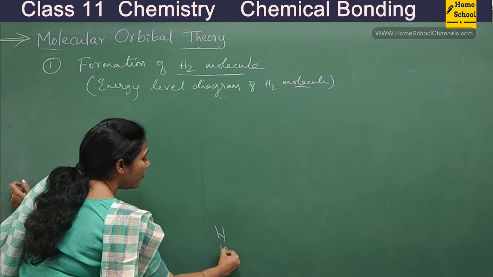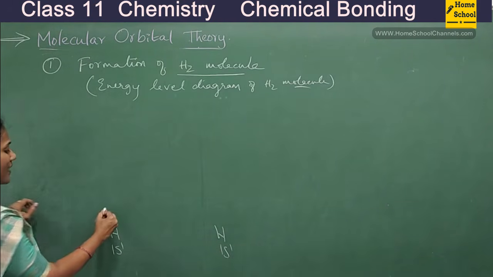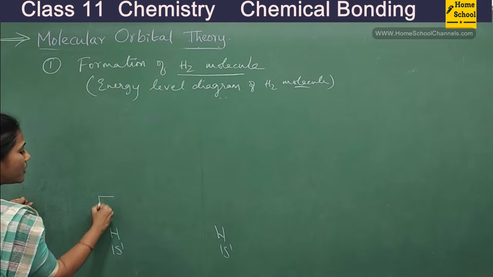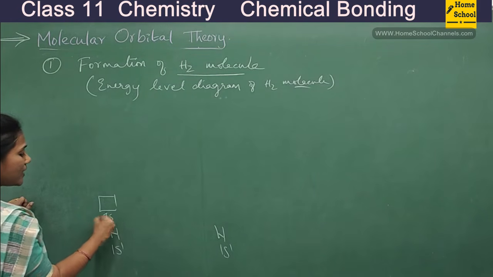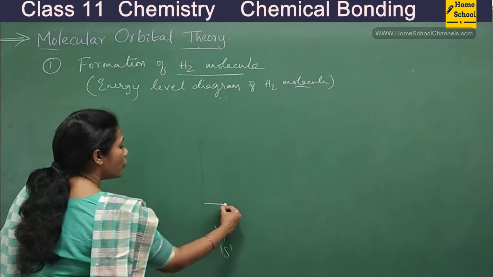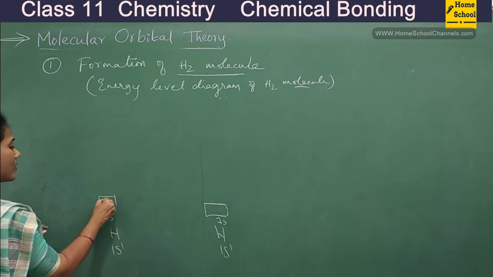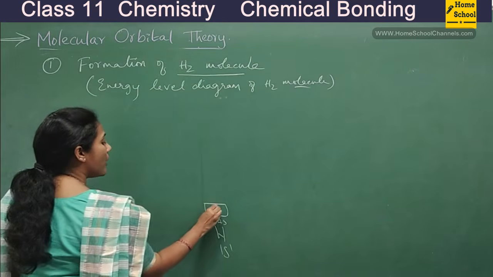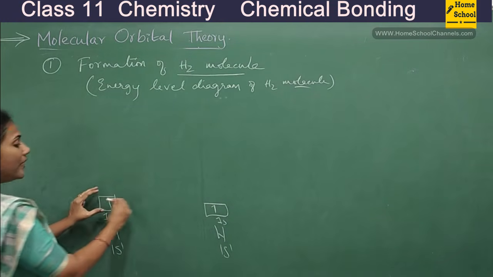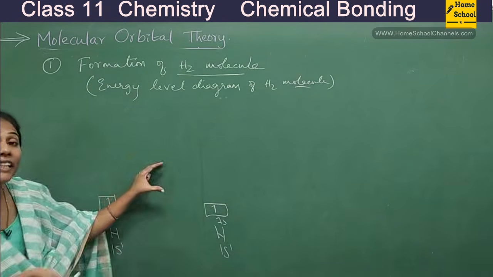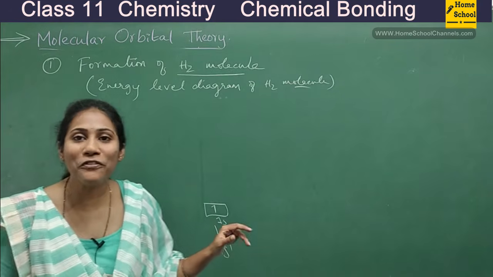So here also you have 1s1. 1s orbital, let me represent this way. 1s in the sense what? Just one box we will write. So here also you have a 1s orbital. This 1s orbital has got one electron, and this also has got one electron. So when both of them combine, how many new molecular orbitals are formed, guys?